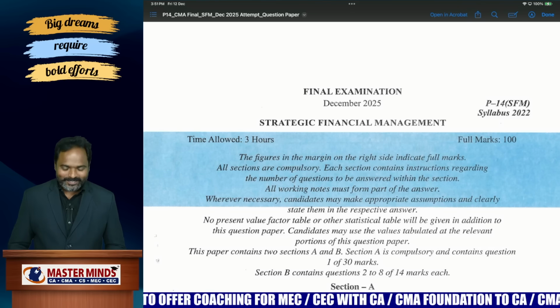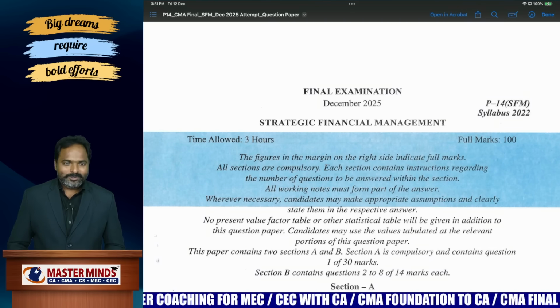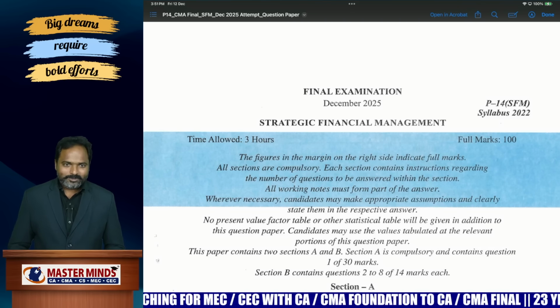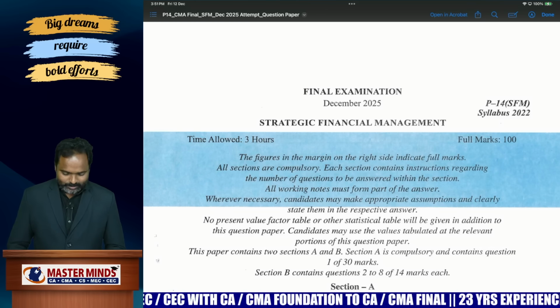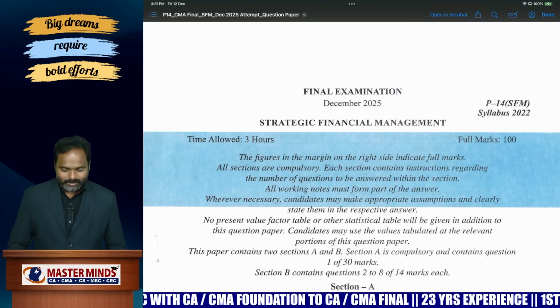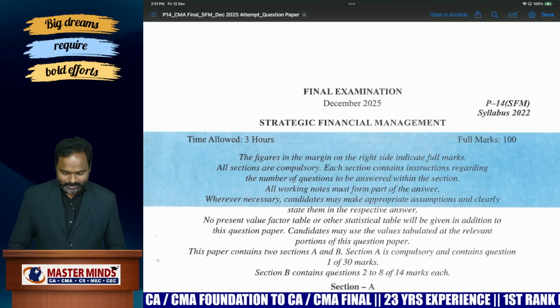So we are here today to review the CMA Final SFM question paper, December 2025 attempt. Just now we got the paper. So the overall opinion of this particular paper is moderate.